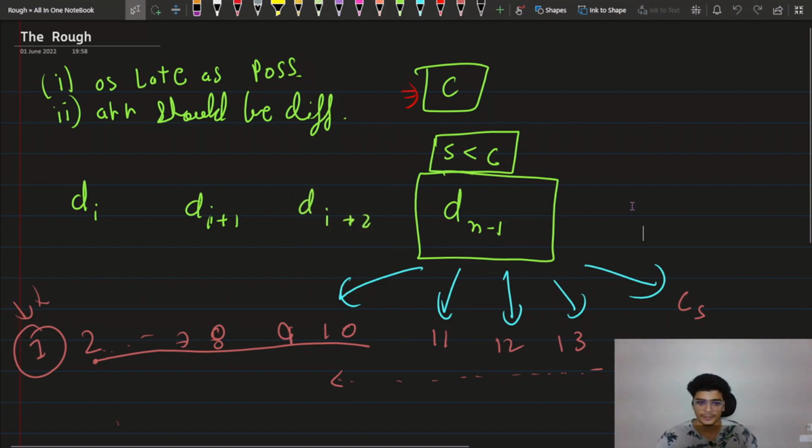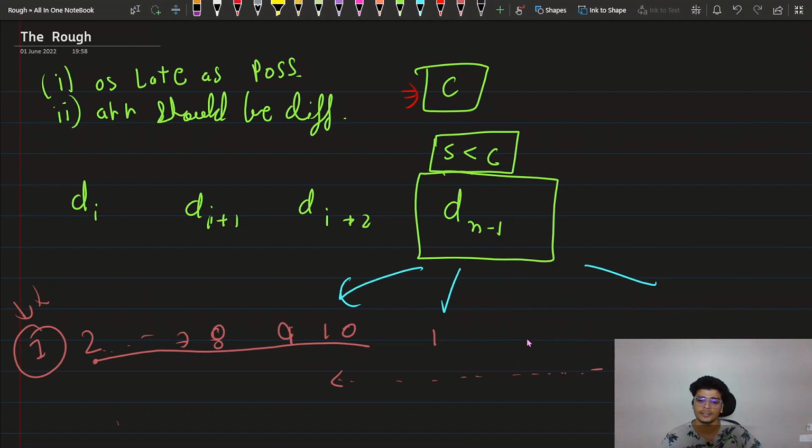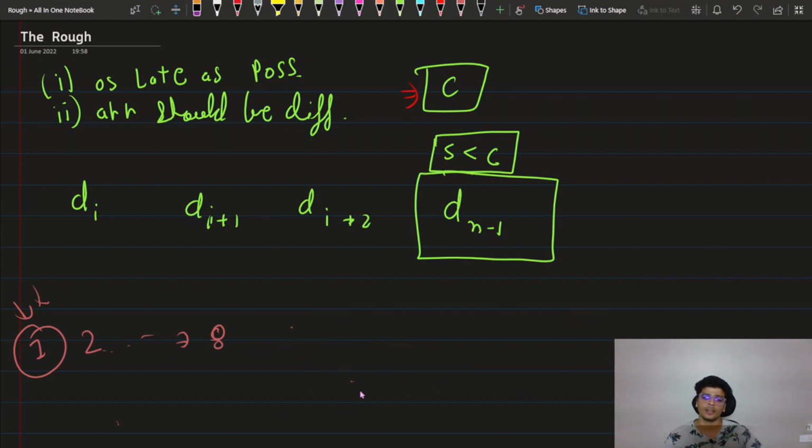So what I'm saying is, let's say the last passenger is going to this bus, or any other bus which is before this bus, or even this bus, but still we have some space left. That means that we can definitely choose our time to be this value only, d of n minus 1, because this bus has some space left.